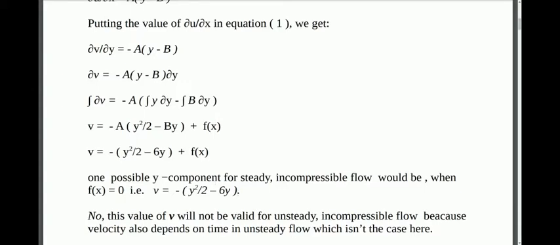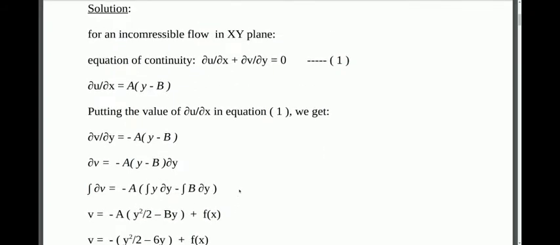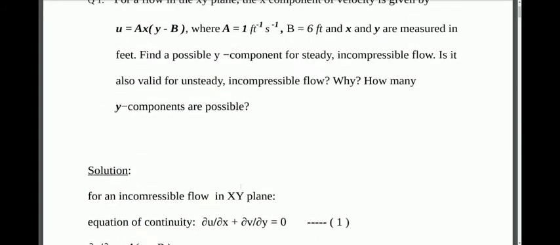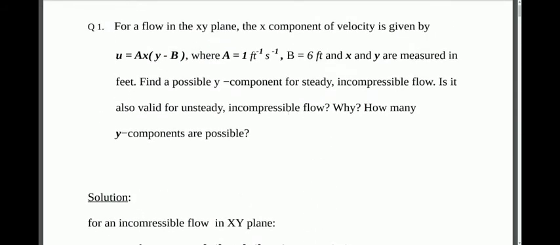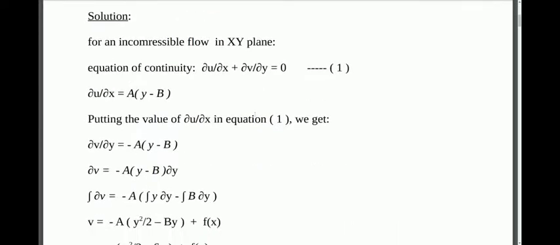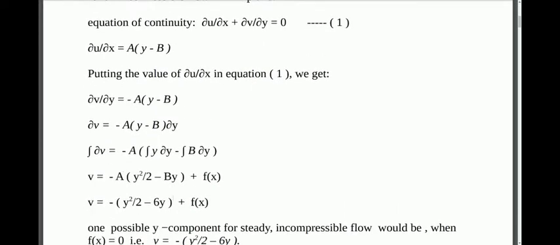Now, the second part asks if this y component of velocity is also valid for unsteady incompressible flow. The answer would be no, it is not valid, because in case of unsteady incompressible flow, velocity also depends on time. Also, if we differentiate this y component of the velocity with respect to time, it would be 0, which otherwise would have been non-zero.